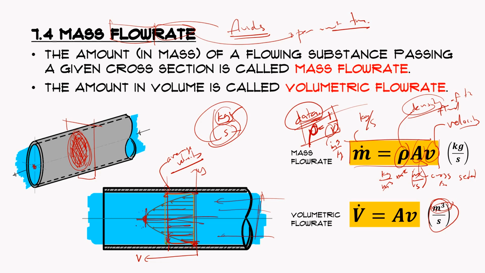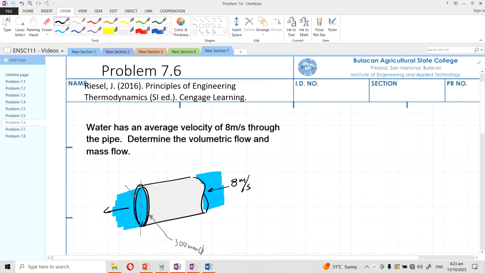Right, so now I think we're done with the concepts, and we're moving on to the sample problems regarding the conservation of mass. The first one is from one of our reference texts. It says here, water has an average velocity of 8 meters per second through the pipe. Determine the mass flow rate and volumetric flow rate.